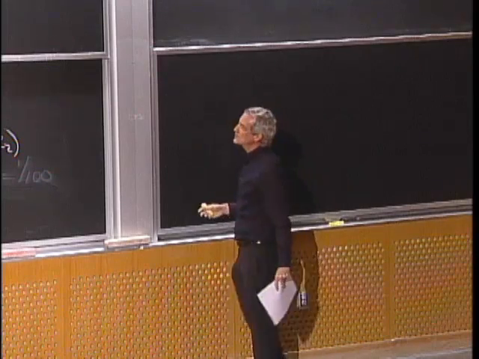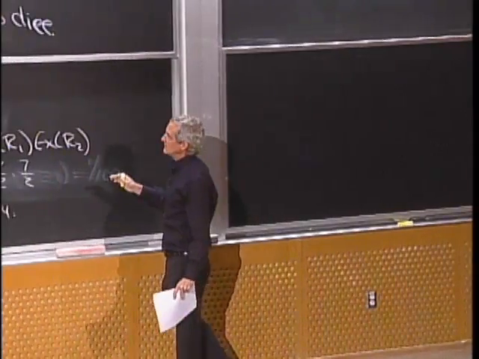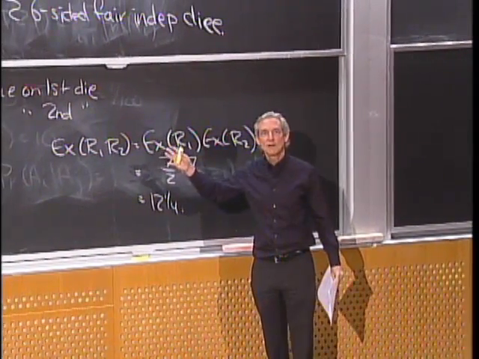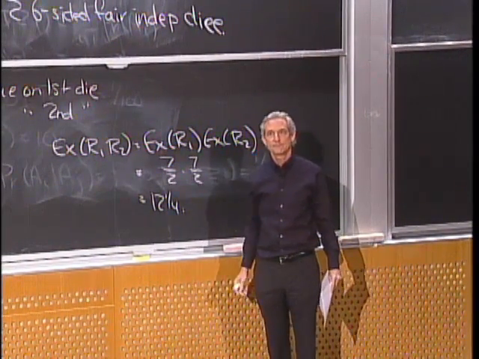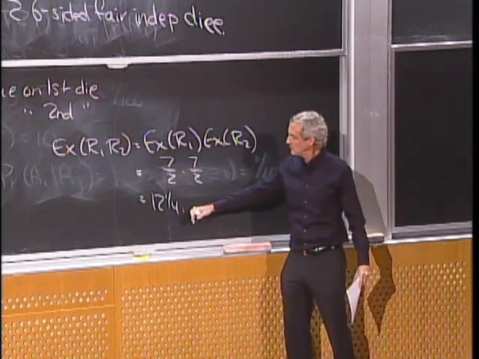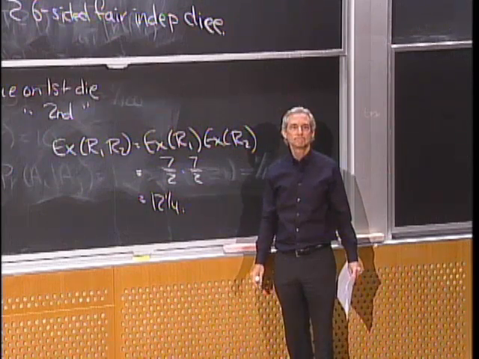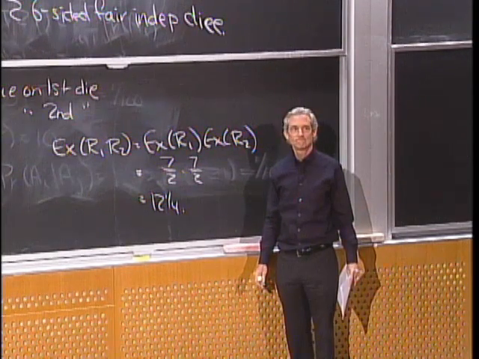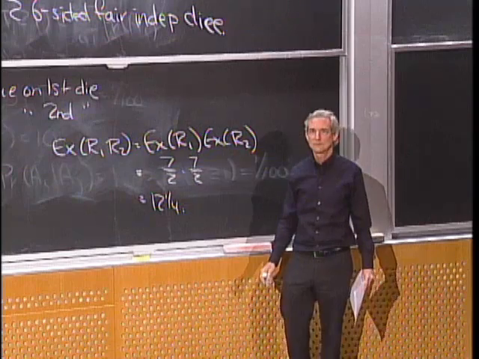Now, what if the dice were rigged, glued together somehow, so they always came up the same? Would the expected product be 12 1/4 then? No? Why not?